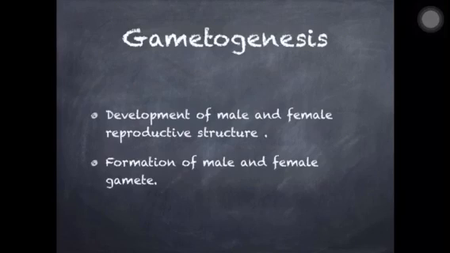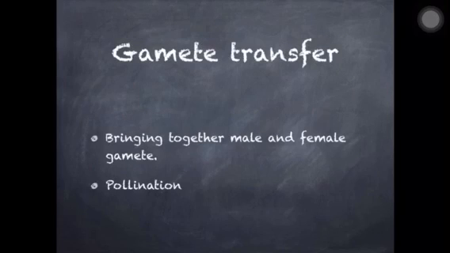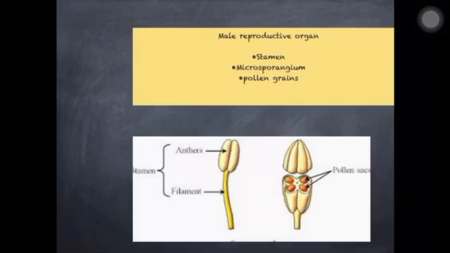Then of course we will study the development of male and female reproductive structures and the formation of male and female gametes, which comes under gametogenesis. Gametogenesis is a part of the pre-fertilization event, and it is the first event of pre-fertilization. Next is gamete transfer, which is also part of pre-fertilization. In this we will study how male and female gametes are brought together, and next we'll start with pollination.